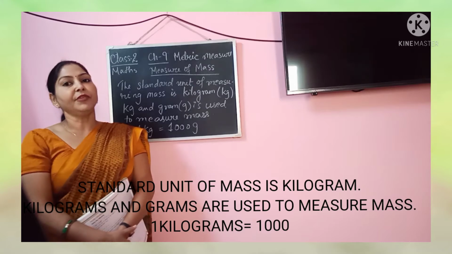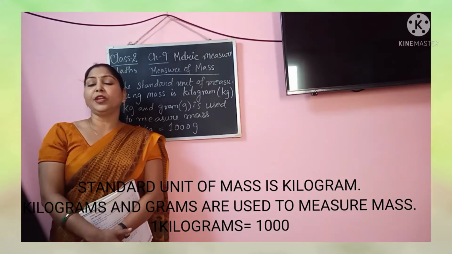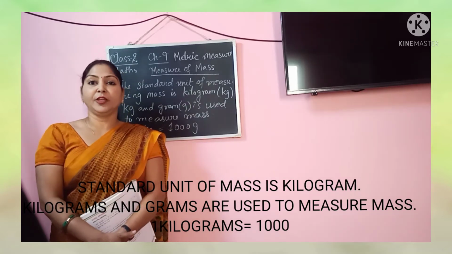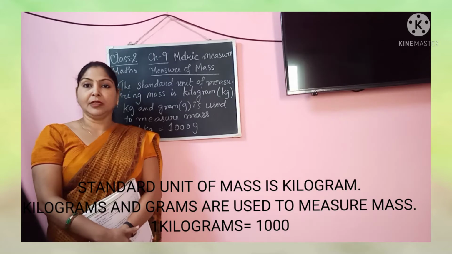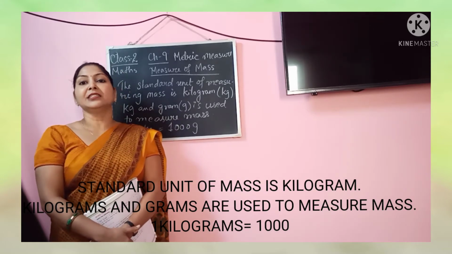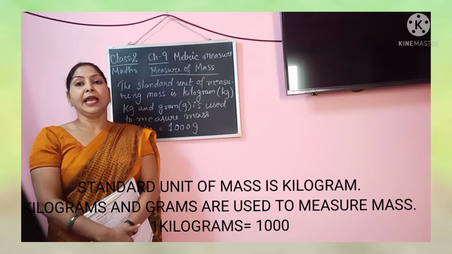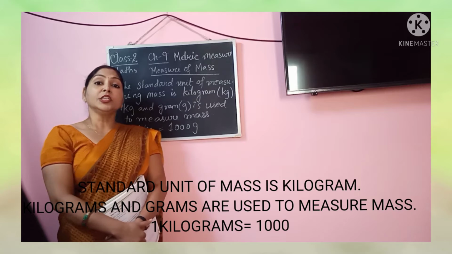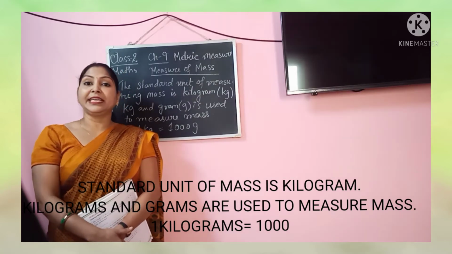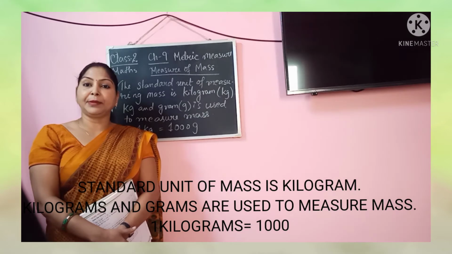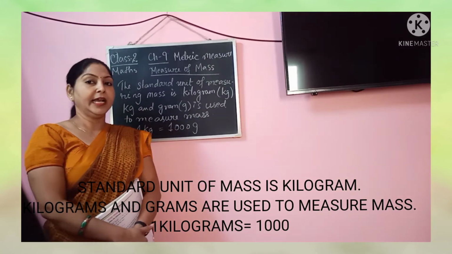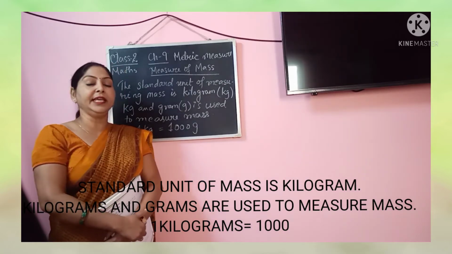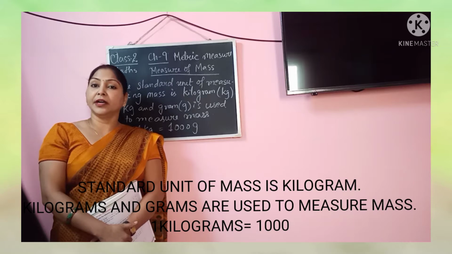If you want to measure the mass of any object, the standard unit which we use is kilogram. Kilogram is the standard unit of measuring mass. The short form of kilogram is capital K small g, like that. And to measure any small or lesser quantity, we use grams.